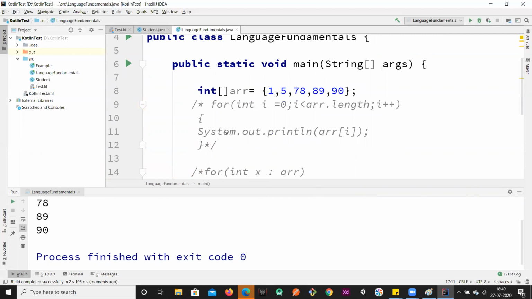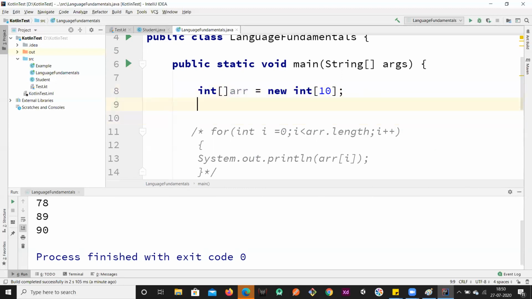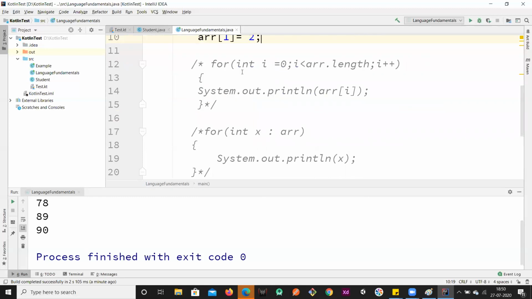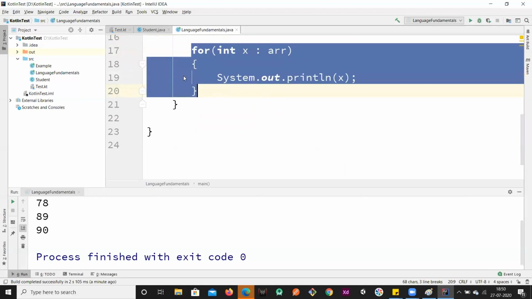Right? So if I don't want to initialize in this manner, I just wanted to create an array. So how I can do this is int. Okay, so here I have to specify the size. If I don't specify the size, it will give me an error, right? So it will give me the error that initializer expected, right? So I'm just giving it as 10. Okay, and if I wanted to store some value into it, how can I store? arr of 0 equal to 1, right? arr of 1 equal to 2. So in this manner I have initialized the array and let me print the values now.